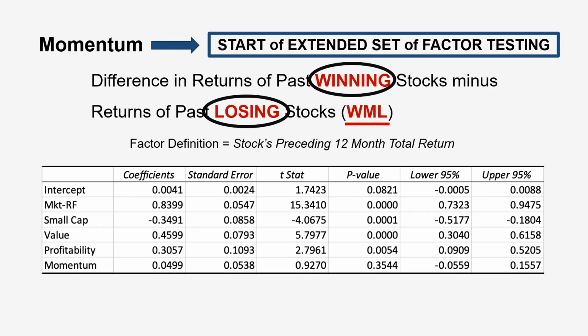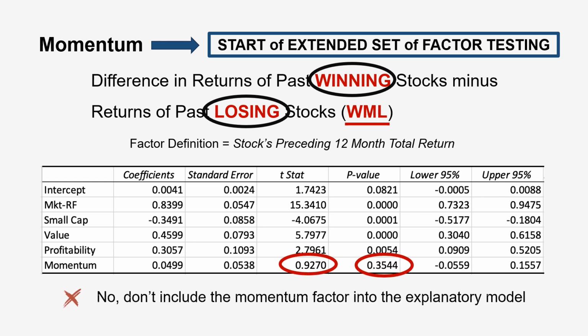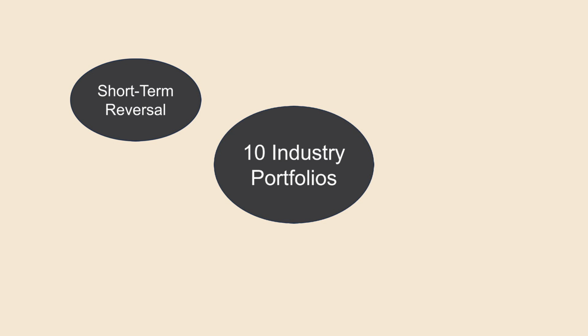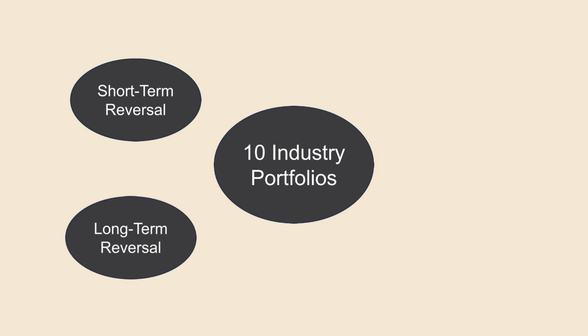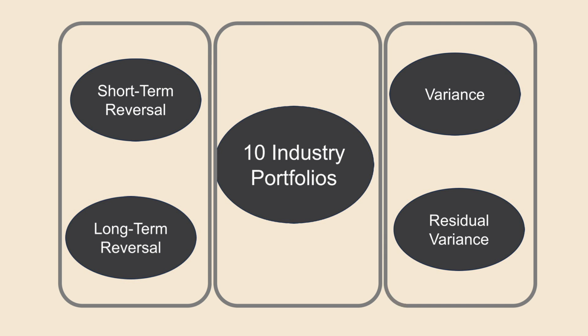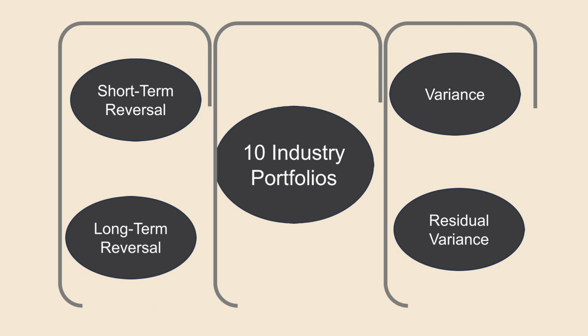In our case, Buffett's exposure to momentum is not statistically significant. The t-stat is under 1, and the p-value is over 0.3. So we exclude momentum from the model as well. Let's now talk about the other extended factors. We tested many of these ideas, but won't deluge you with every regression output. We grouped them here into 3 main sets from the Fama French data library.